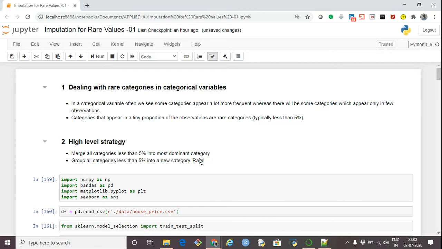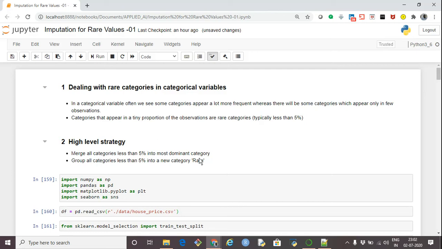Yeah, hi there. We are continuing with our data wrangling playlist. In this tutorial, we are going to cover how to deal with categories which are rare. That is, dealing with rare categories in the categorical variables.